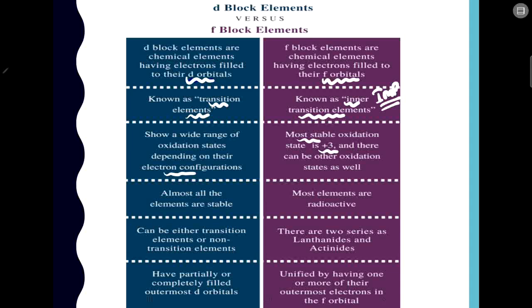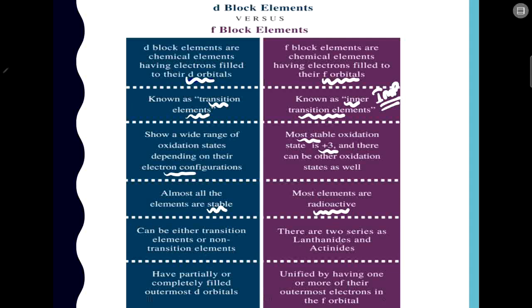Then in d block, almost all the elements are stable. But if you check the f block, you will find mostly radioactive elements present in f block. Then d block can have either transition elements or non-transition elements.